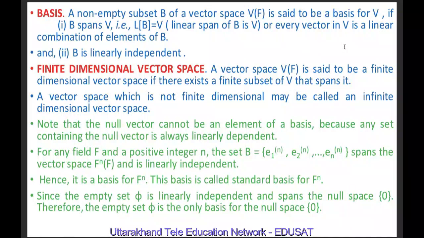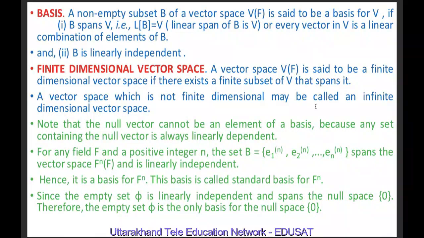A vector space V over F is said to be a finite dimensional vector space if there exists a finite subset of V that spans it. It means the number of elements in the basis set is finite. A vector space which is not finite dimensional may be called infinite dimensional. Notice that the null vector cannot be an element of a basis because any set containing the null vector is always linearly dependent. It is not linearly independent.